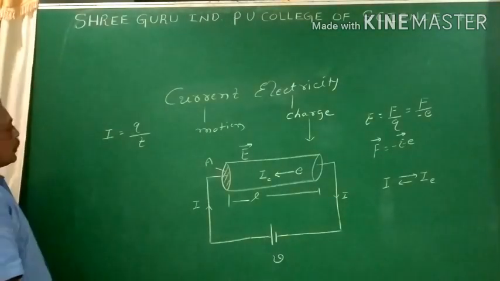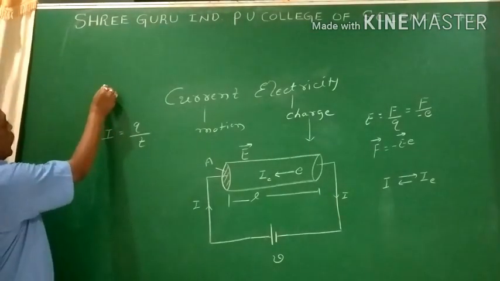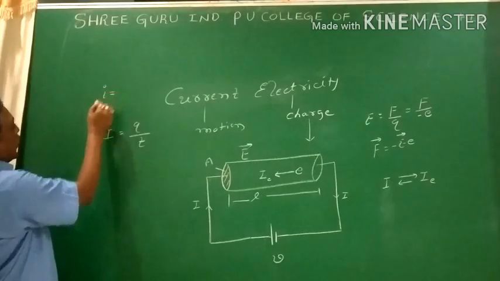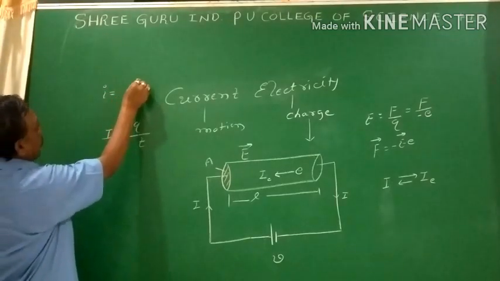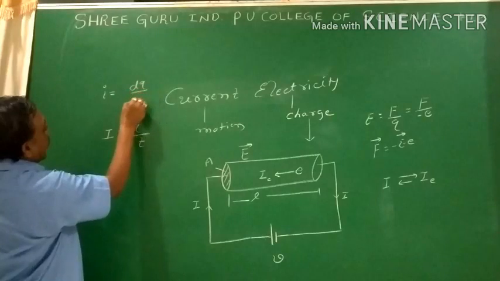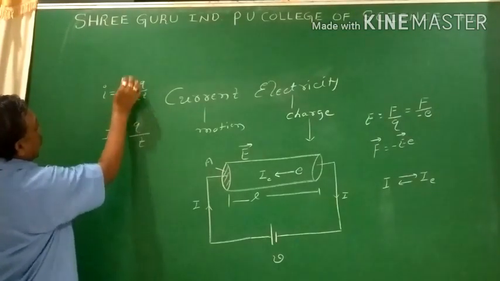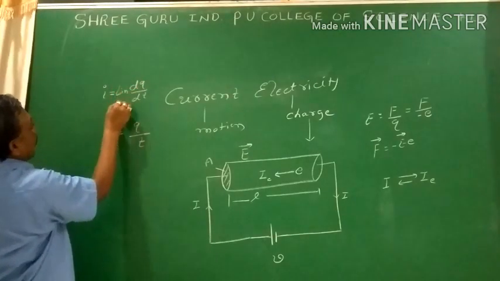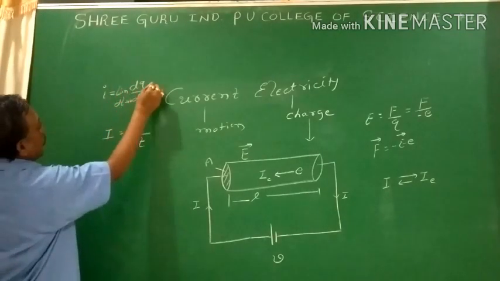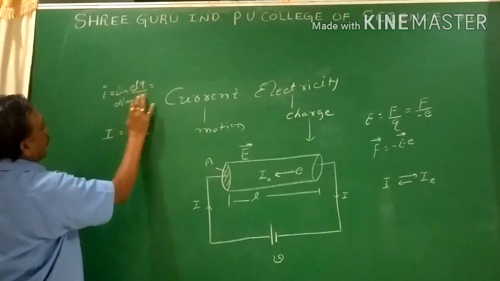So we can write the instantaneous current, the current which exists at any instant. We take the differential form dq by dt, where delta t tends to 0, the limit as delta t tends to 0. Then it is written as delta q by delta t.